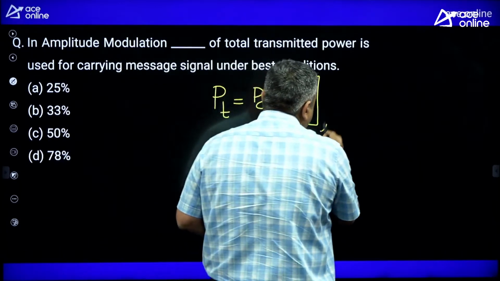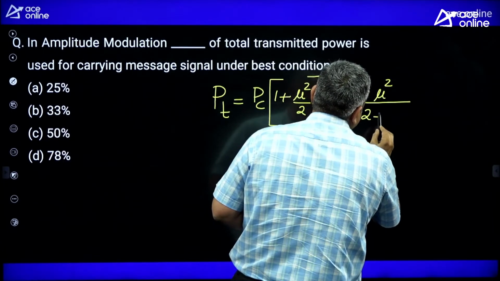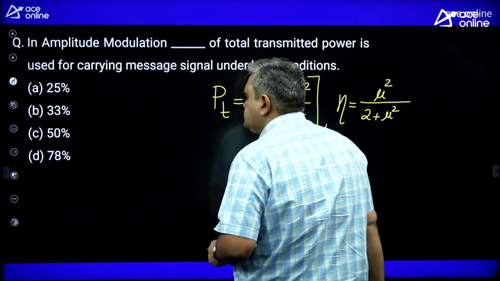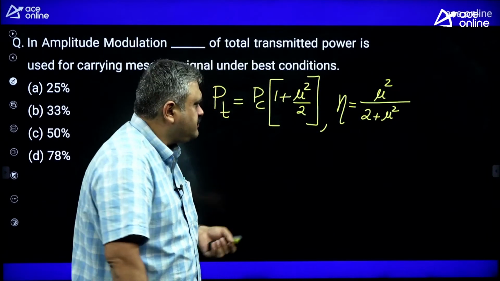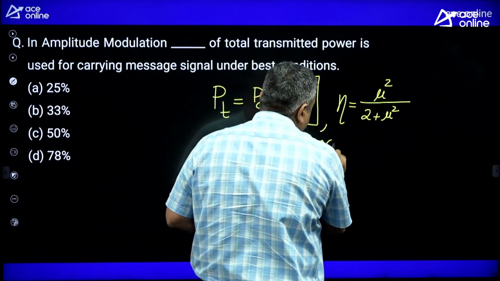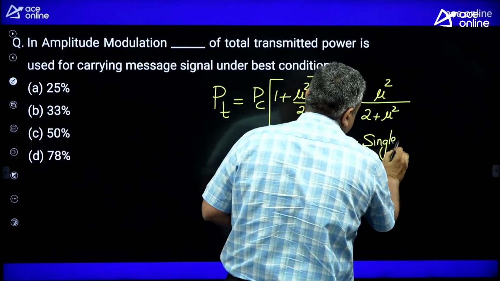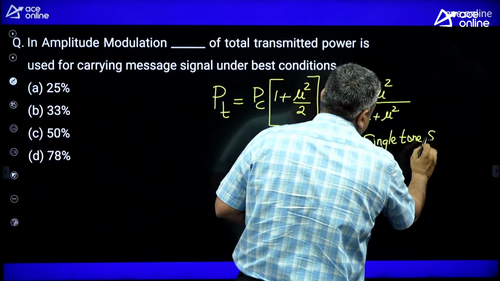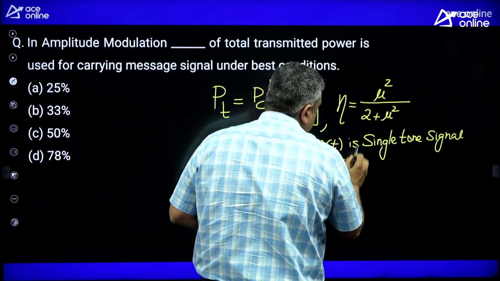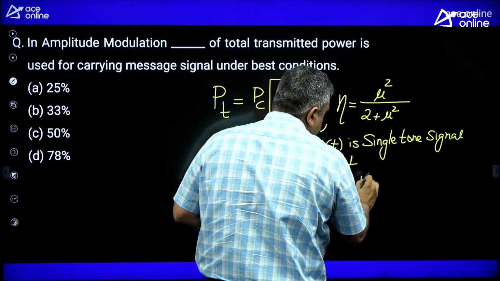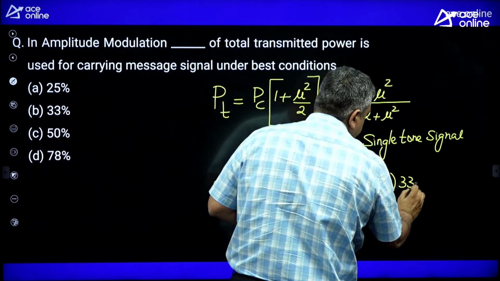And if you take the modulation efficiency, this is mu square by 2 plus mu square. Okay. Now, when nothing is specified, generally the assumption which we make is the message signal m of t is a single tone signal, means either periodic sine or periodic cos. And the value of modulation index is 1. So if you take that case, the value of modulation efficiency is 1 by 3 or 33.33%.